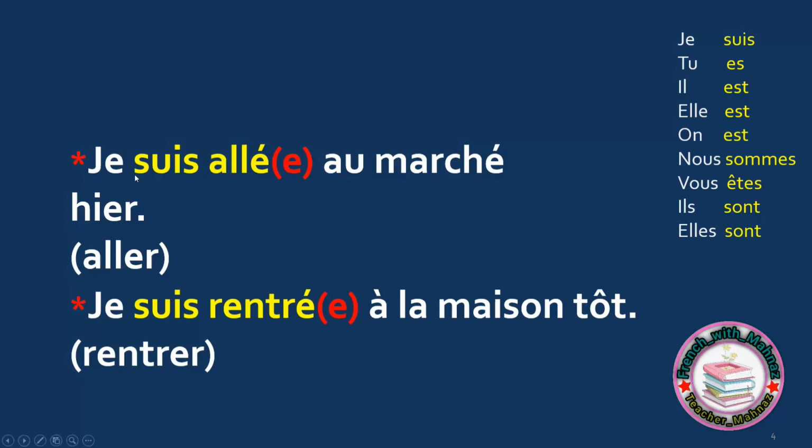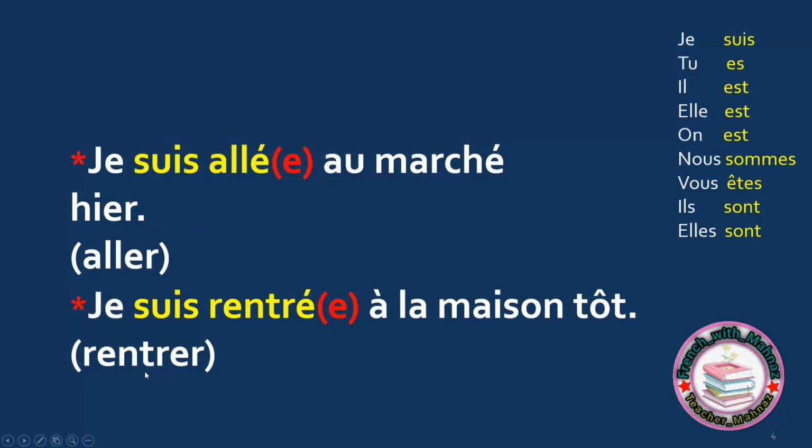So the gender affects it. Je suis allée, I went. If I is a man, we don't have this extra e. We say je suis allé, I went. You see, there's no effect on the pronunciation, but the spelling changes. Je suis allée, I went, au marché, to the market, hier, yesterday.